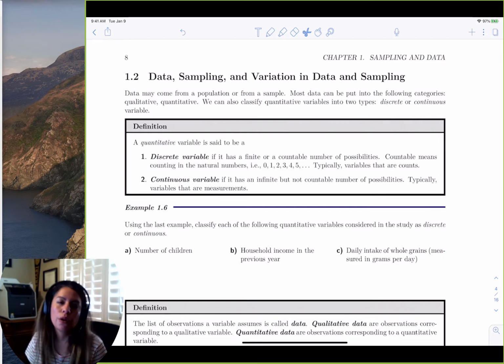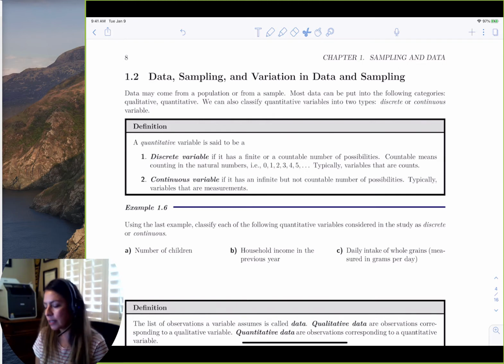And so we can recall from the last section that we have different types of variables, right? We have a quantitative variable and a qualitative variable. And the qualitative is categorical, right? Categorical variable. And the quantitative is where we could take the data from the variable and find the average of, right? And apply arithmetic operations to get meaningful results.